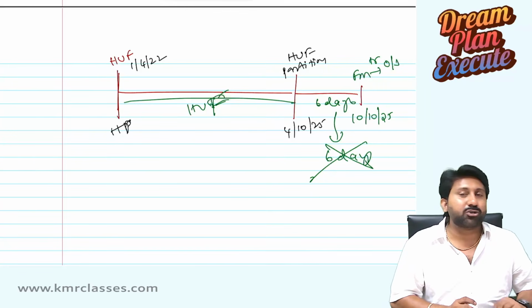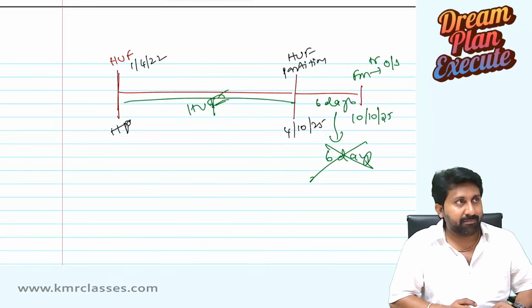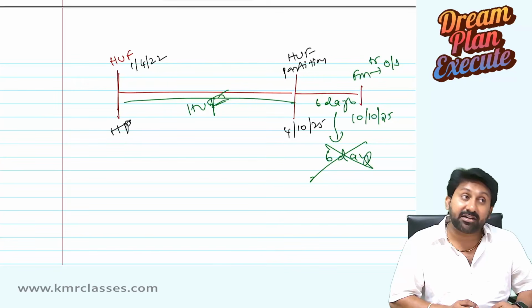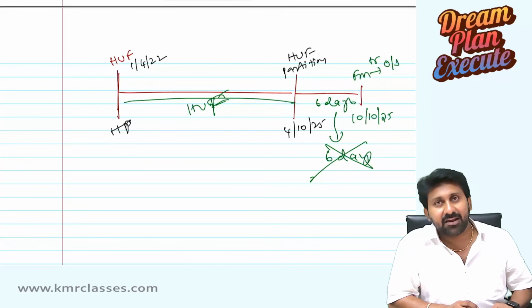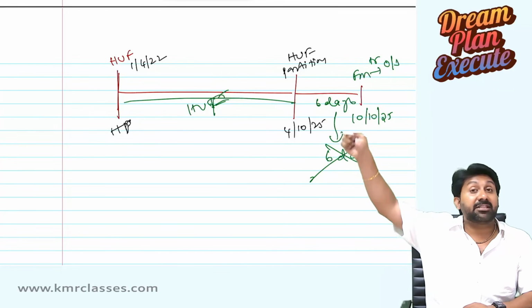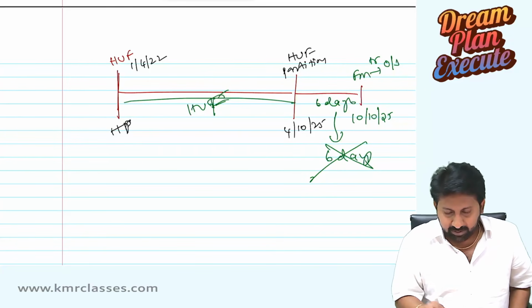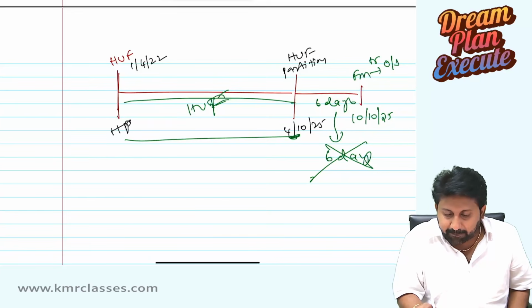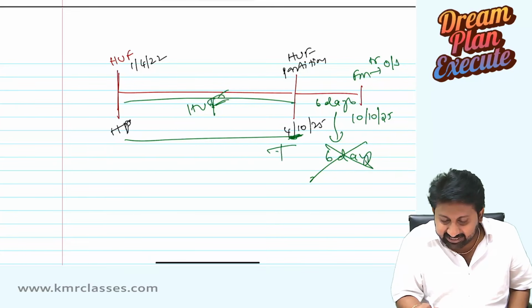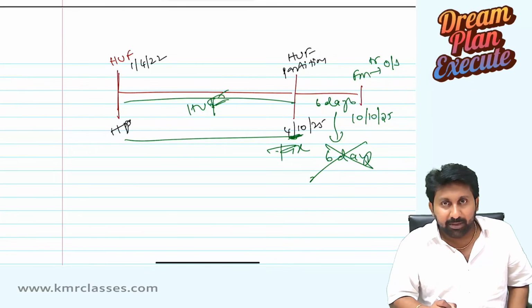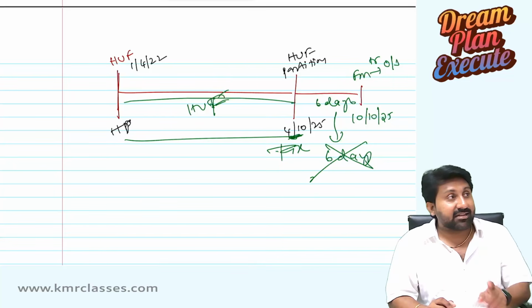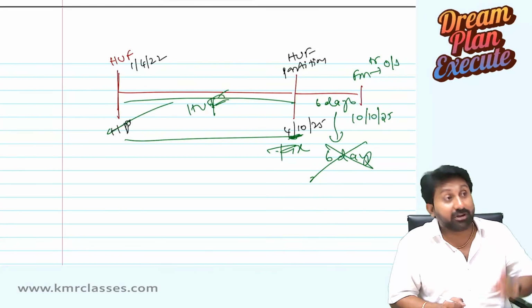The period of holding should not be seen from the date on which the partition happened. It should be seen from the date on which the previous owner acquired it. The reason is very simple. When the partition happened on 4/10, was any tax paid? No. It means there is a pending tax from 1/4/2022 onwards.